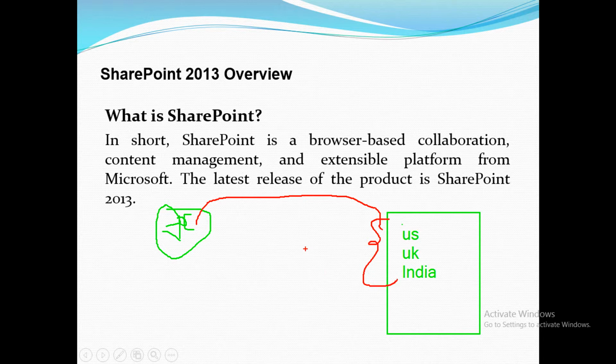For sharing the document, whether it is one document or multiple documents, I can share. Out of our knowledge we have some servers, FTP and like that, different types of servers available for sharing documents. But in SharePoint we can share this document with security.